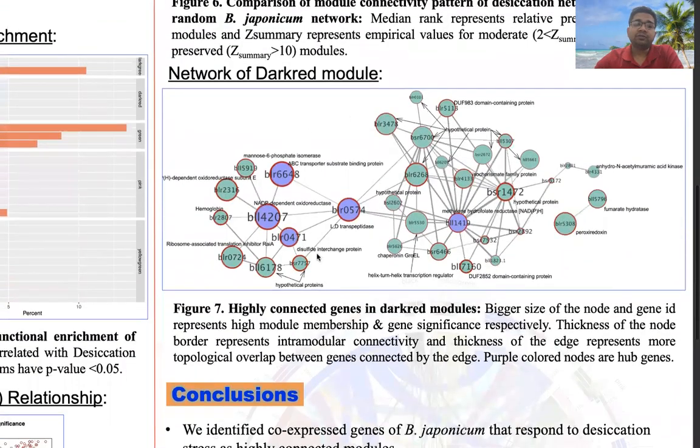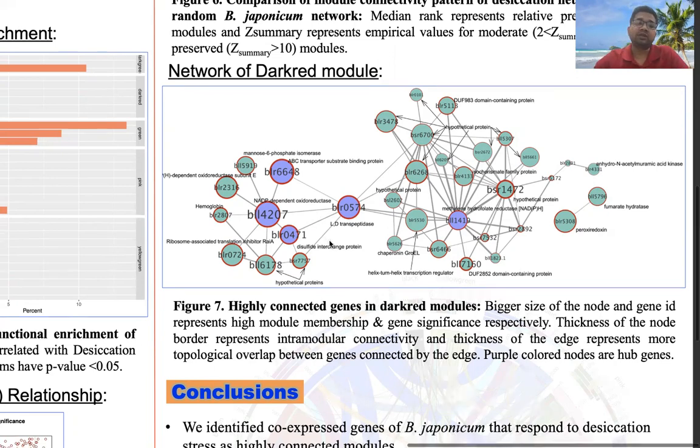Finally, we plotted the network modules to identify the candidate genes, and here genes in purple color represent the candidate genes for further verification, which have high module membership, high gene significance, and a large number of connections.